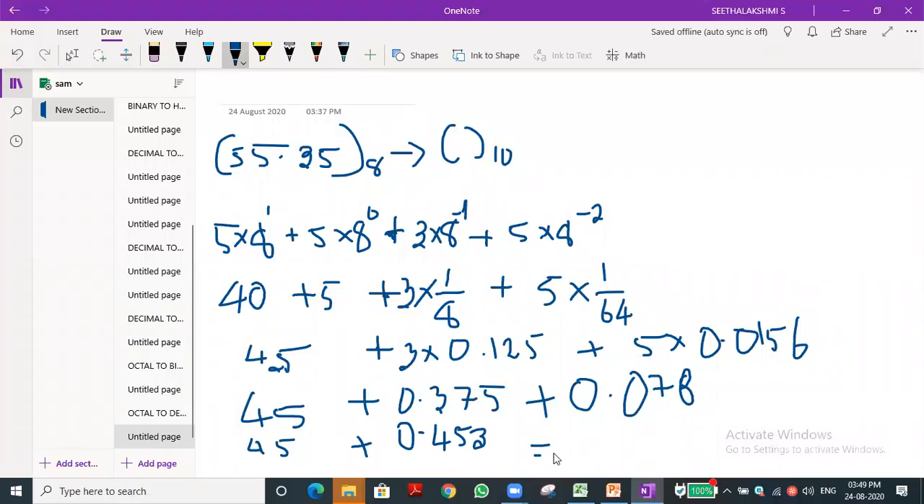What is the final answer we got? 45 plus 0.453, that is 45.453. Okay, write this in your note. This is the equivalent decimal value for the octal value 55.35. Okay, write down immediately. Why are you people making delay?